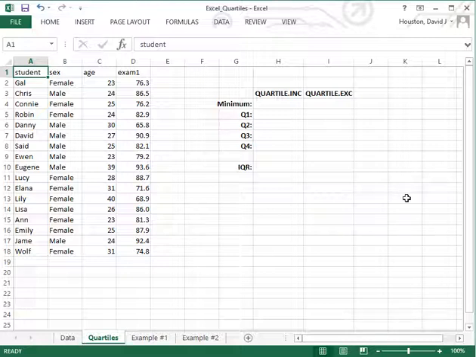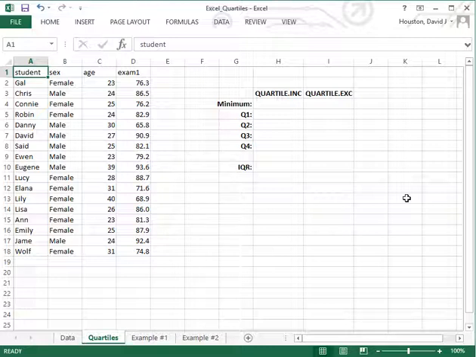Now, as to what the INC and EXC refer to in each of these function names, I've seen 2 explanations. One being that the INC version of the quartile function allows you, or does include, finding the minimum and maximum values, while the EXC version does not allow you to find the minimum and maximum values, hence it excludes them.